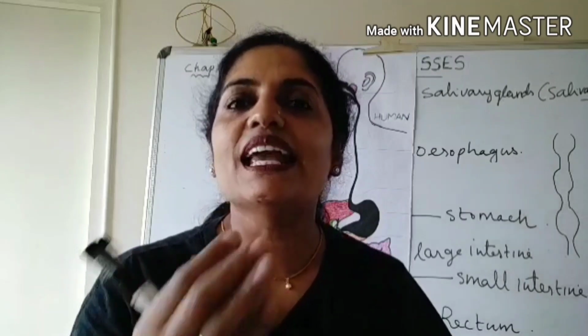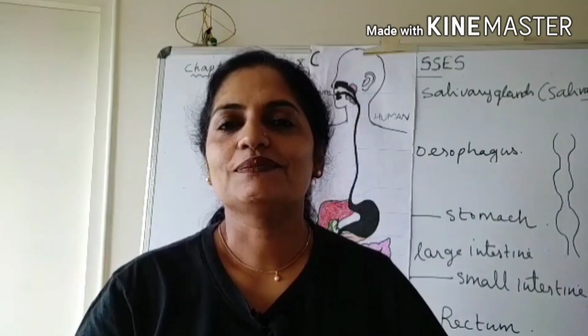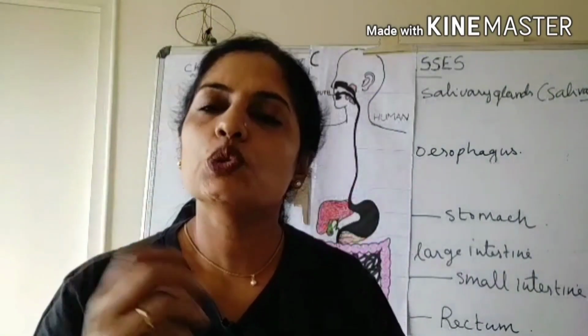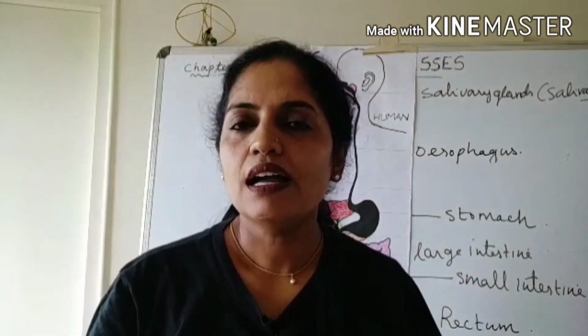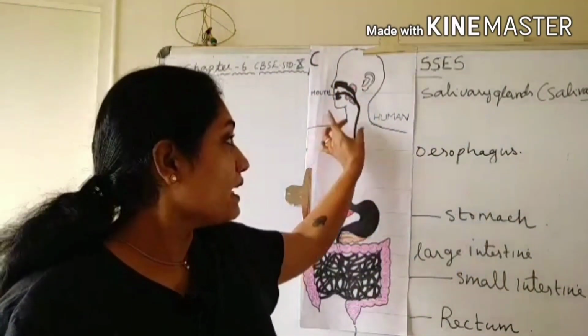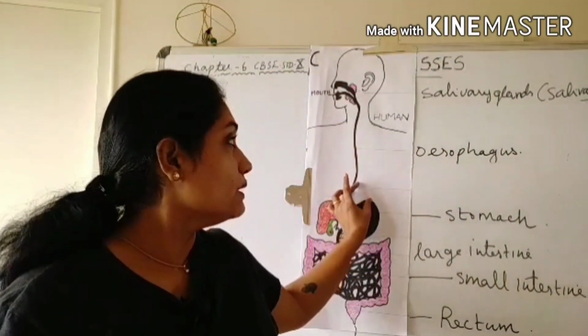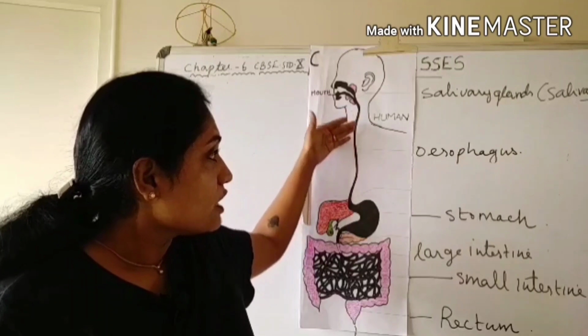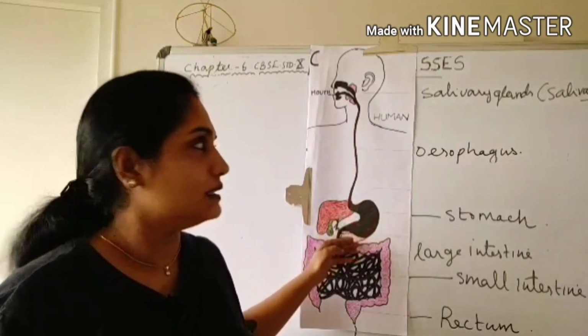Because of that, we get that sweet taste. After the food has been chewed and mixed with saliva, it passes from the mouth to the esophagus. The esophagus is a muscular tube. Through the esophagus, food reaches the stomach.